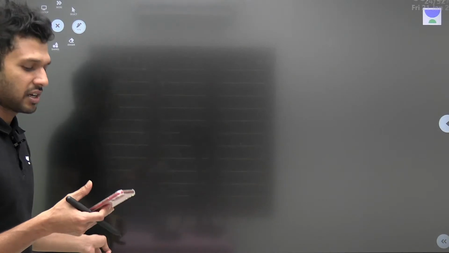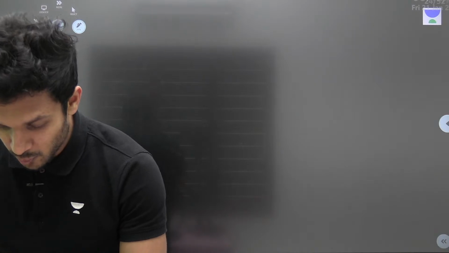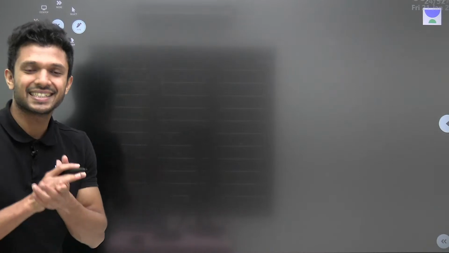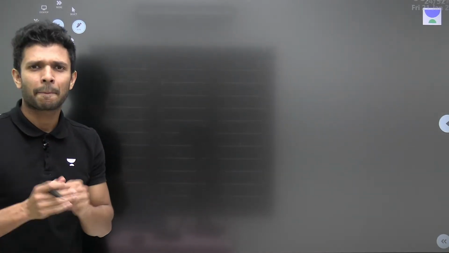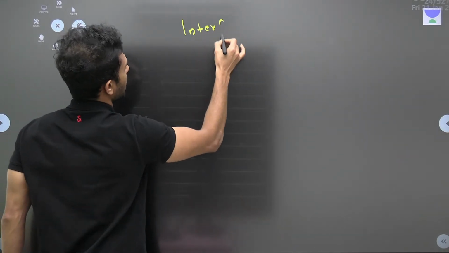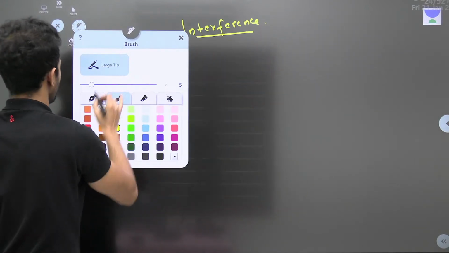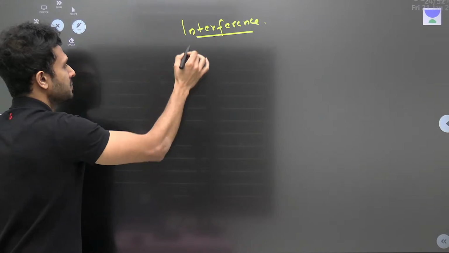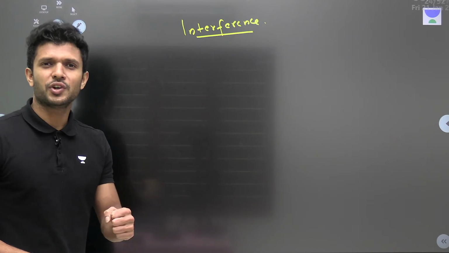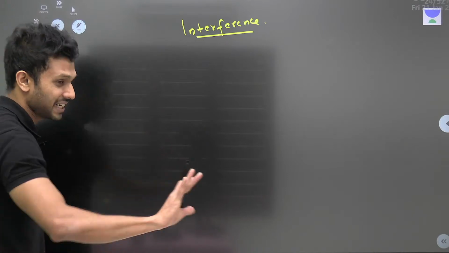Now, it's time to learn that super important topic. Jia, Bhumi, Dimple, everyone listen to me here. It's very important to start learning about interference. "Sir, this is always a scary dream for us. It's so hard to understand." Look, even in this revision class, I am totally confident that I can make you understand within some time what is this interference. What is interference?